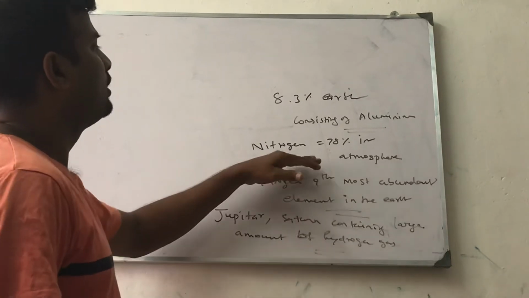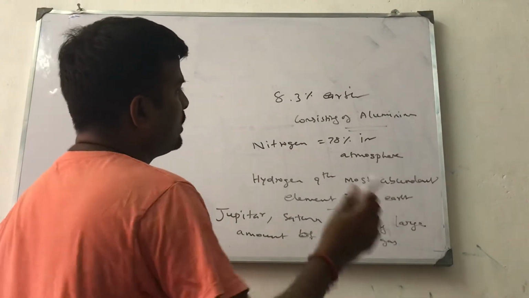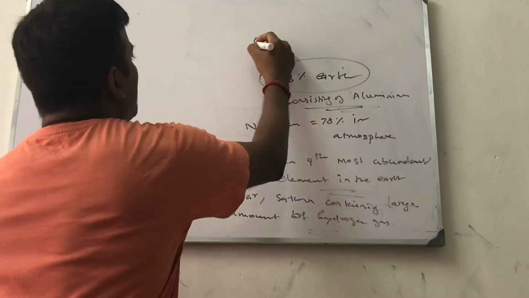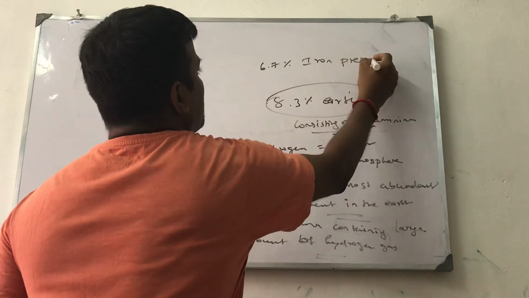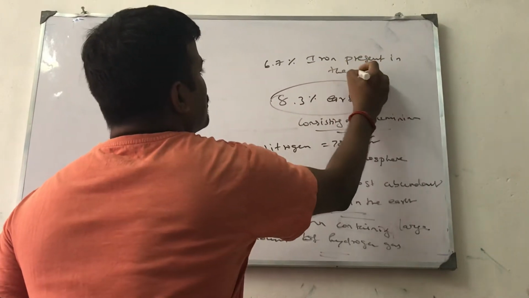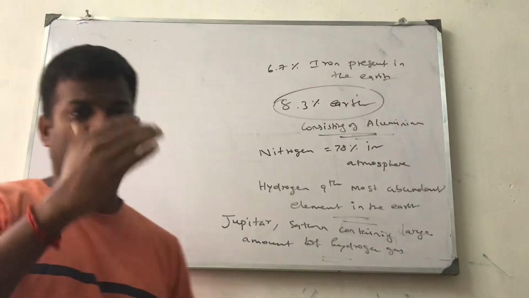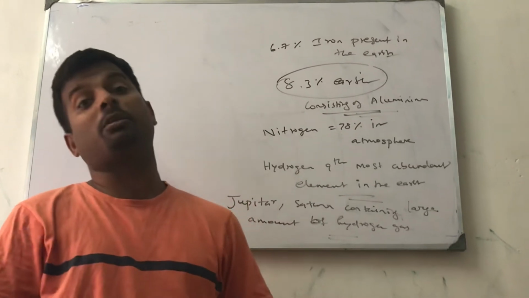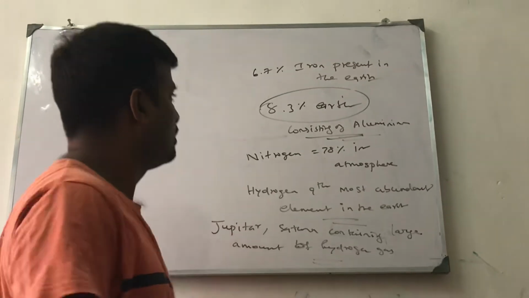So nitrogen is 78% in the atmosphere, 8.3% of aluminium is present in the earth, and 6.7% of iron is present in the earth's crust. These are the availabilities of elements, which is the most abundant element in the earth and the most abundant non-metal element. All are given in the table.